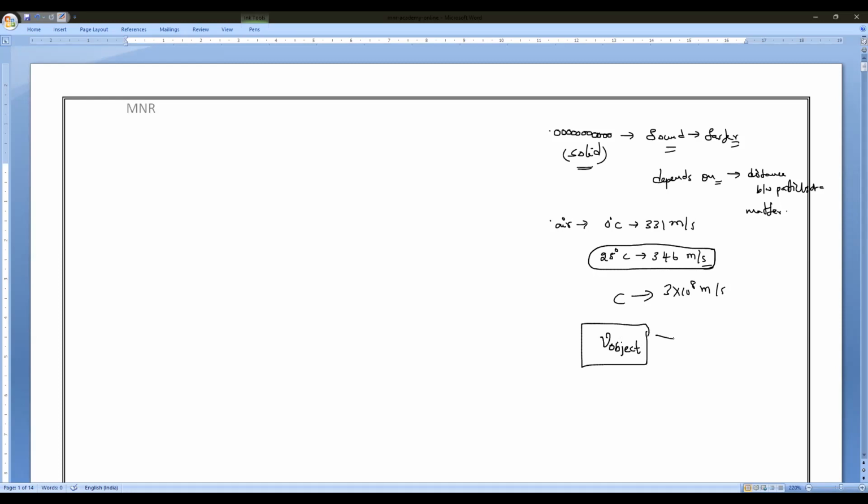If the velocity of the object is greater than the velocity of sound in air, generally considered 346 meter per second, then the sound produced by the object, what do we call it? Sonic boom.